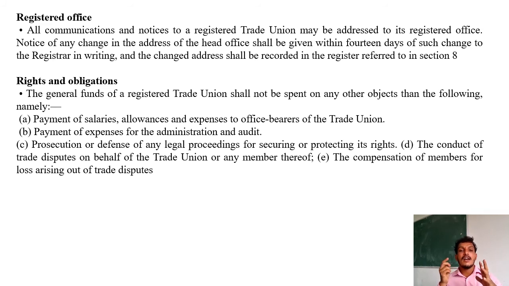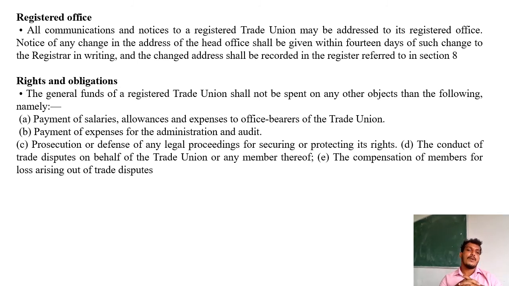Okay, so then they enter the new address or new updates of trade unions, new updates of business. Okay, so that they were going to record it again. The rights and obligations. Now the rights and obligations. What are the rights and obligations there in the Trade Union Act? The general funds of a registered trade union shall not be spent on any other objects than the following.